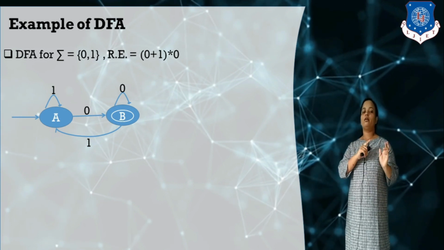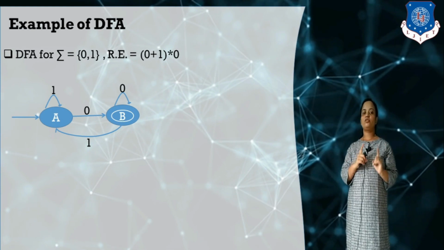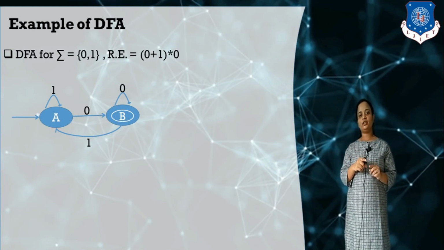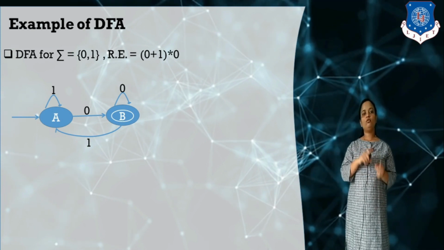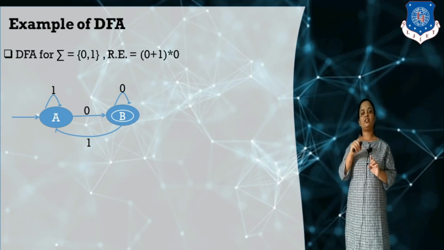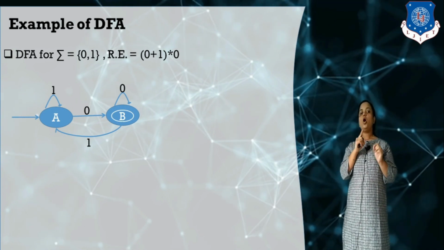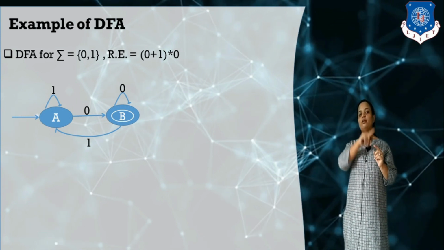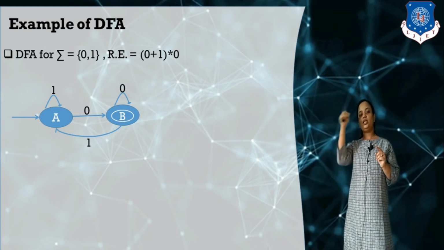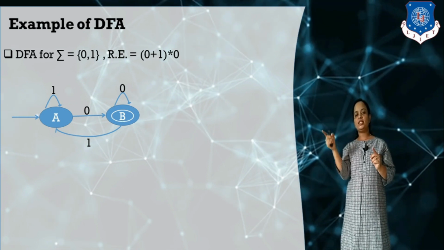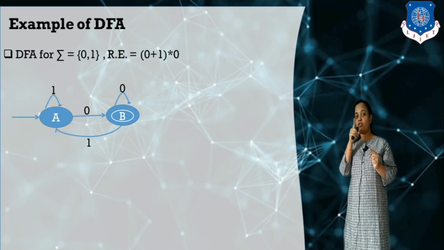Now check the states one by one. State A: for the given input symbol 1, from state A it moves to only one state, A. It stays in the same state. On a 0, from state A we move to state B. So only one state for the given input symbol.